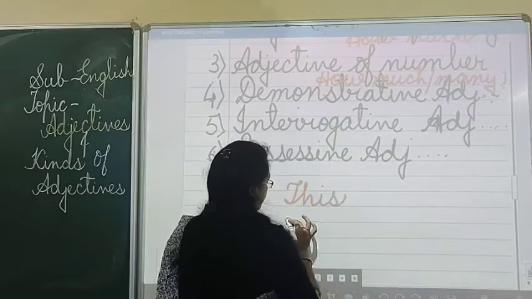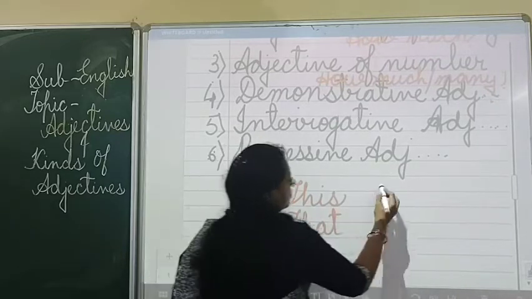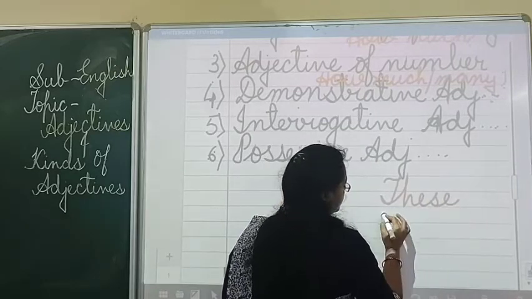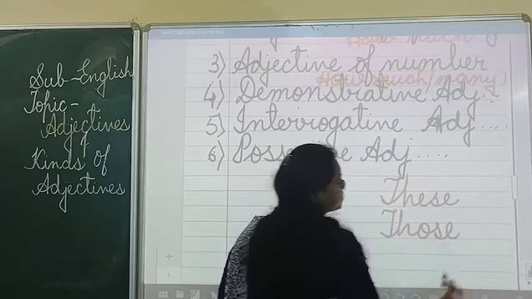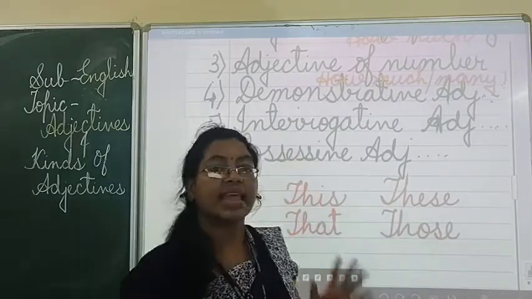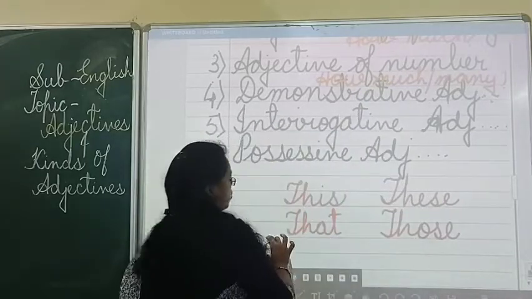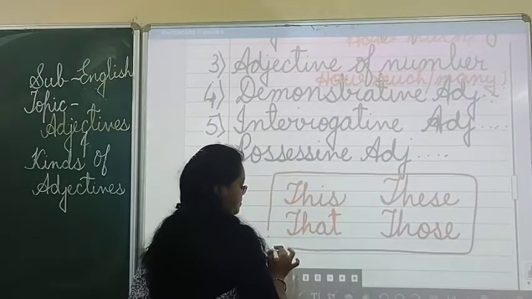This, that, these, those. These are the 4 words which come under your demonstrative adjectives.